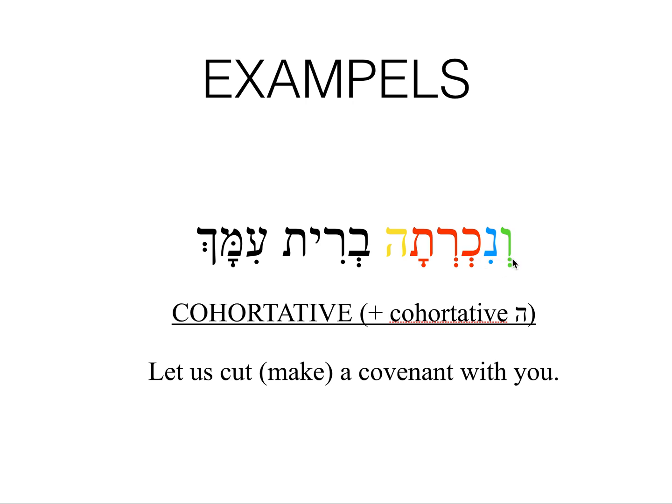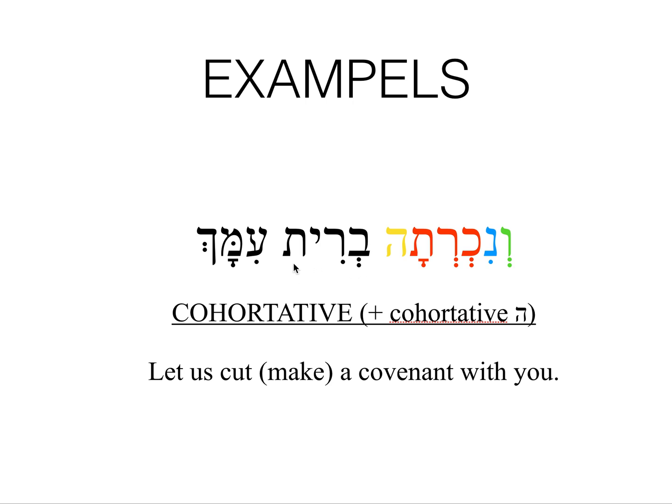And we have vav. In this case, it's just a conjunction. This is not a consecutive. So, and we will cut, but we actually have the final he. In this case, this is not a suffix. This is not a third feminine singular suffix. This is just a sign of a cohortative. Again, it does not have to be there. Sometimes it is there, sometimes it's not there. When it is there, it just helps you to know that this is actually a cohortative. So it's an expression of a wish. This is not we will cut, but it is let us cut, or may we cut.